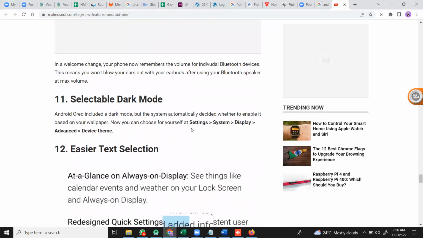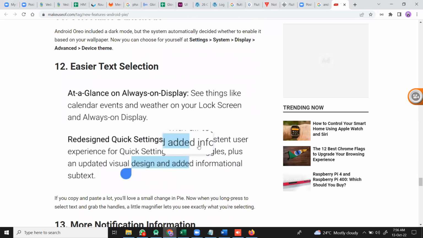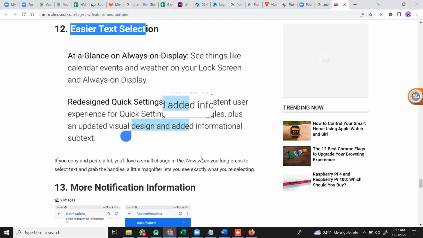And the next is selectable dark mode. In a mobile, you can select either light mode or dark mode. Based on that, the applications can automatically perform such features, which are already available in these particular applications, like based on brightness and all, that can be easily seen. One more here is easy text selection. You can select the text here.